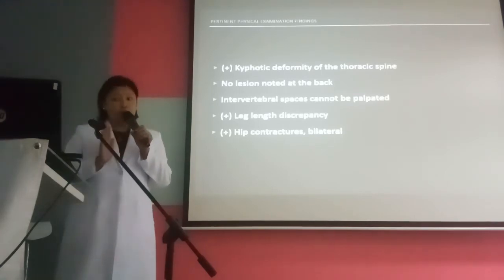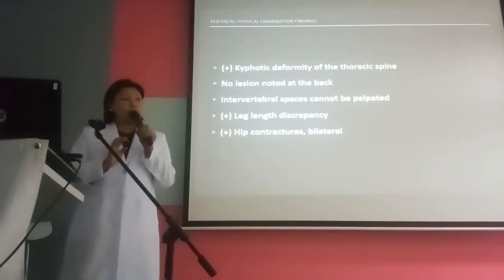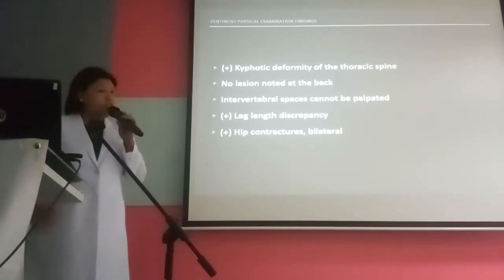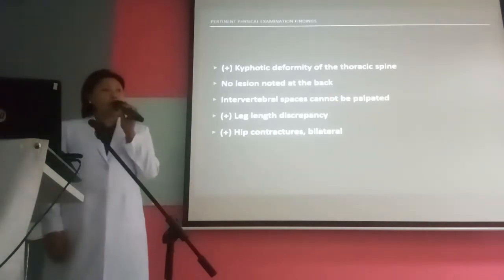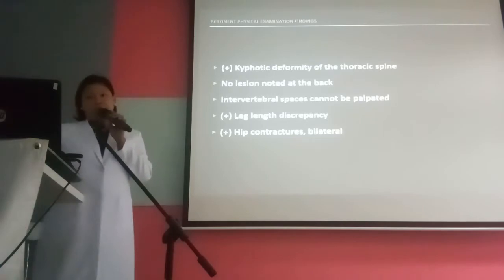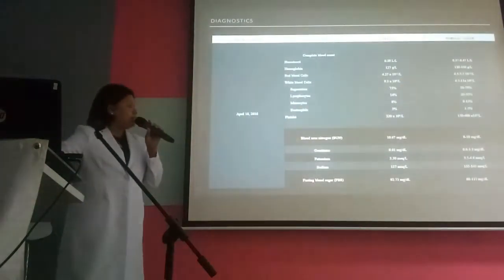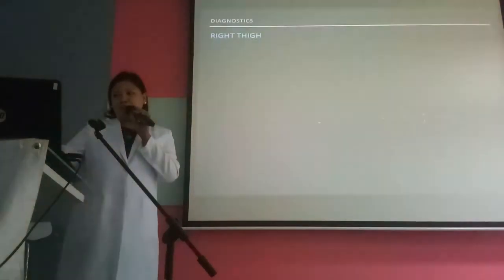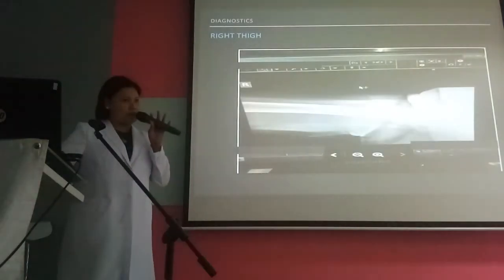Although bedridden, he had no lesions on his back. His intervertebral spaces could not be palpated. Because of the fracture, he had leg length discrepancy, and because of the arthritis, he had bilateral contractures of the hips. Now, these are his blood examinations, and they were within normal limits. This just shows us the intertrochanteric fracture.